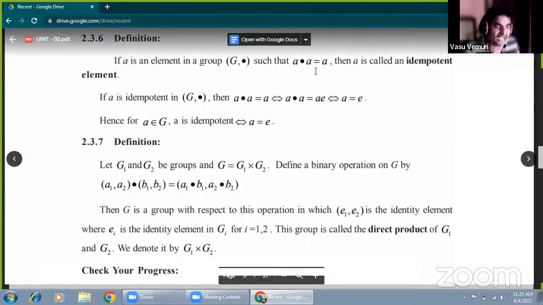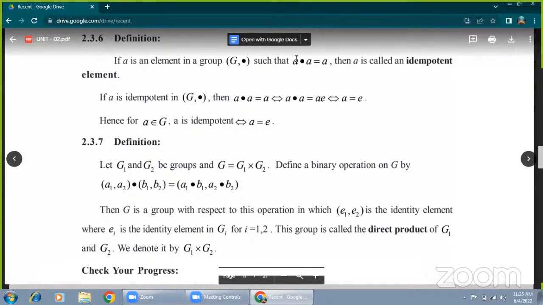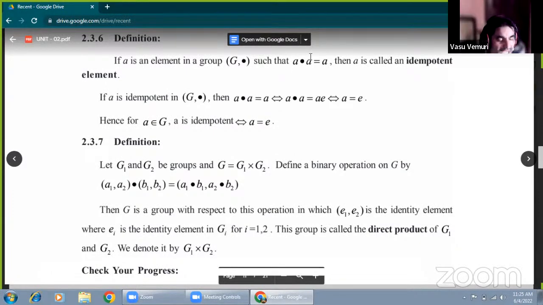Now, which is the idempotent element in the following answers? Identity. Which of the following is true: A into A equals A, A into E equals A, A into A inverse equals E. There are four answers here.